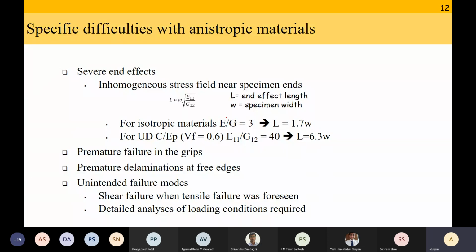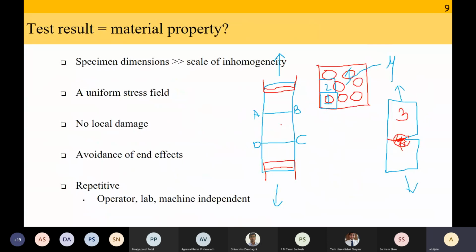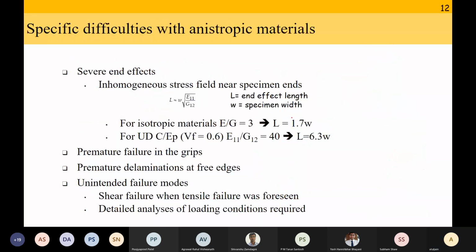Okay, for an isotropic material, E by G will be roughly equal to 3. So if your length is 1.7 times the width, you are fine. But for composite materials, to avoid the edge effect, the length has to be at least 6.3 times the width. Again, I will go back to my figure. If you don't do that, points B and C will be very close to the specimen and there are going to be some unwanted damages here. So if you want to achieve this homogeneous field in ABCD, you have to take care of this formula and accordingly decide the length, width and height of the specimen.